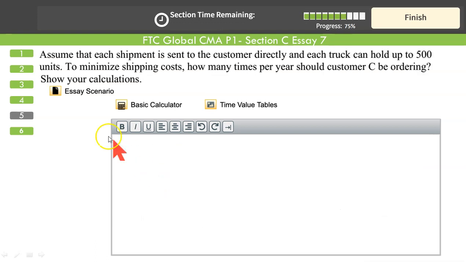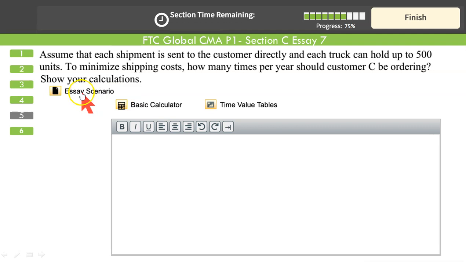Next we have, assume that each shipment is sent to the customer directly and each truck can hold up to 500 units. That's the maximum capacity that each truck can carry. To minimize shipping cost, how many times per year should customer C be ordering? Our truck can hold a maximum of 500 units in each shipment. So we want to make sure that we maintain minimum trips for our customer C.